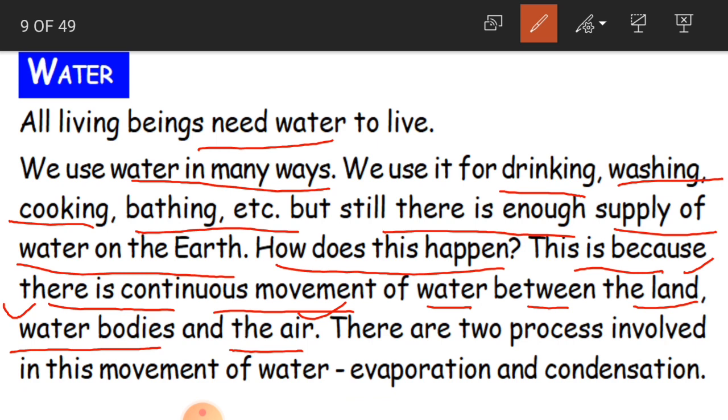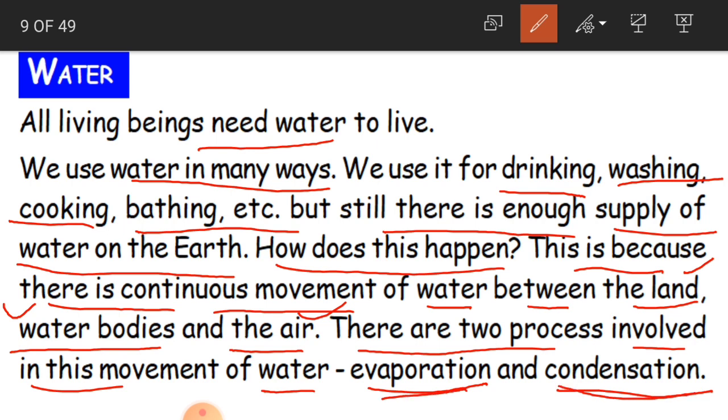Okay children, there are two processes involved in this movement of water, that is evaporation and condensation. Along with the movement, we also have two processes. What are they? They are evaporation and condensation. These are involved in this movement, children. So that is what we call the water cycle. The whole process of generating water is known as the water cycle.